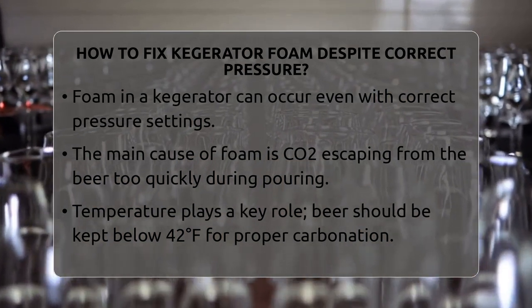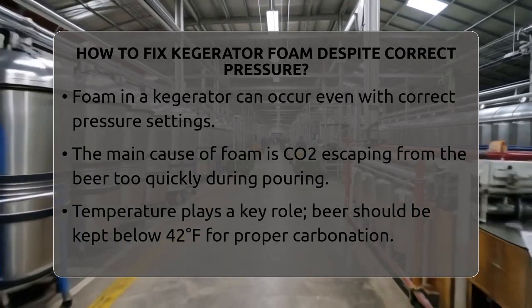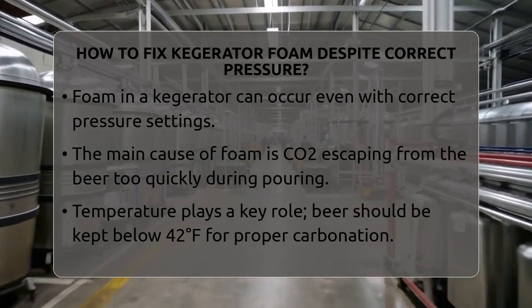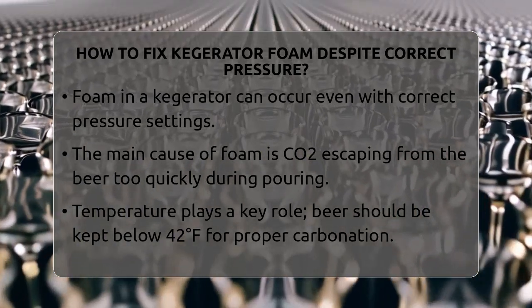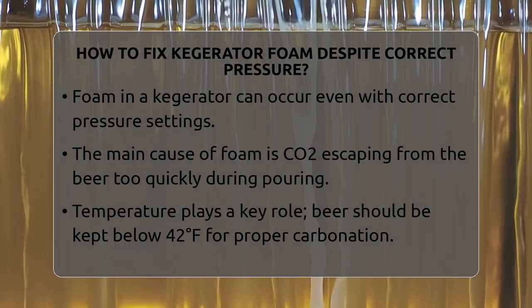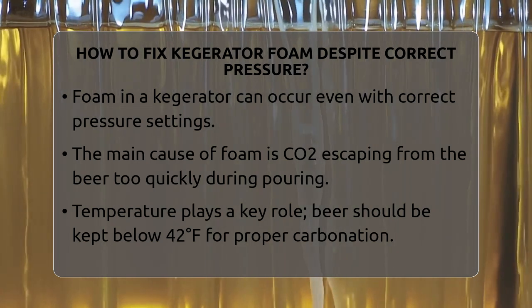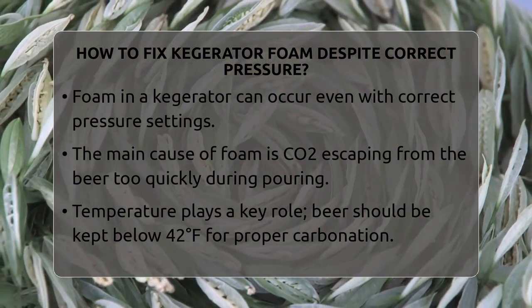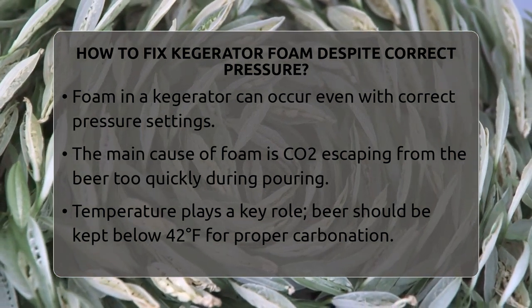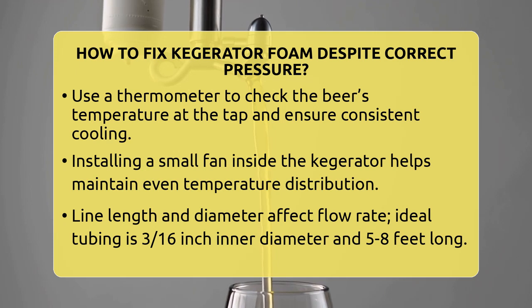First, check the temperature. Beer needs to be cold enough. If your beer is warmer than about 42 degrees Fahrenheit, carbon dioxide will come out of solution faster, causing foam. Make sure the entire system, especially the tap and lines, stays at a consistent temperature. Using a thermometer to measure the beer's temperature at the tap can help. If parts of your system are warmer, adding a small fan inside the kegerator can help keep everything evenly cooled.